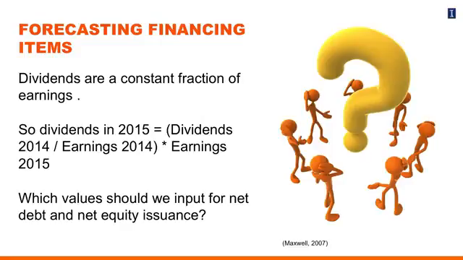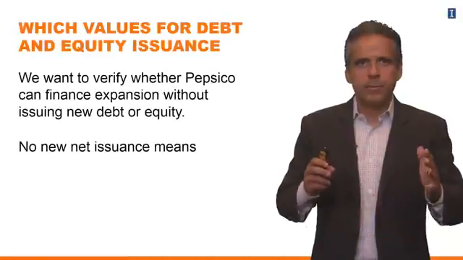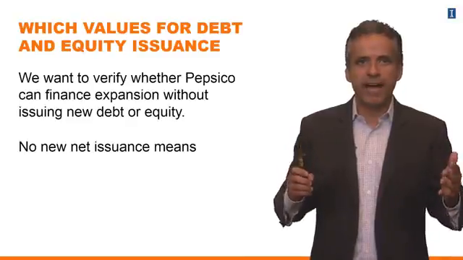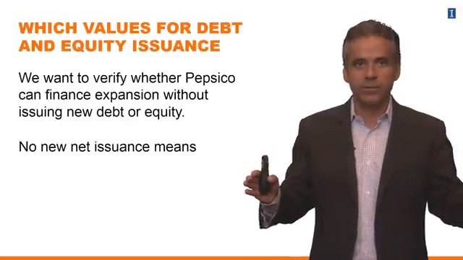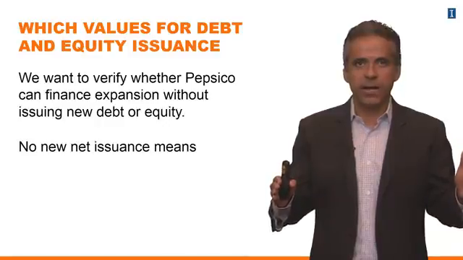So which values are we going to put in the cash flow statement for the items that correspond to debt and equity issuance, right? And just a hint for you, that has to do with the question we asked to begin with. So remember, the question we are asking is, can PepsiCo finance this expansion without new debt or equity issuance? Right, that's the question.